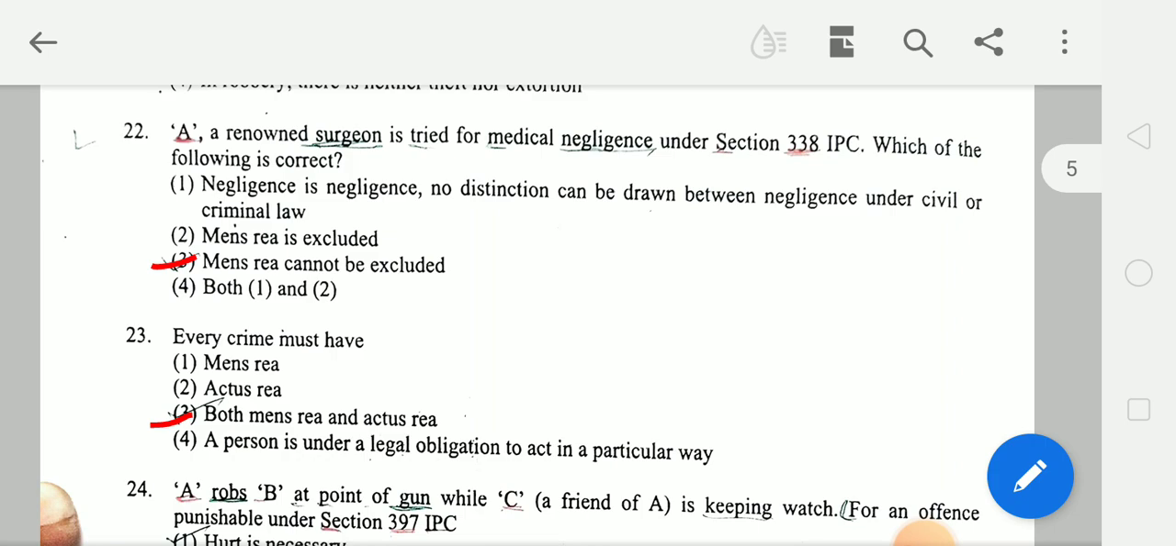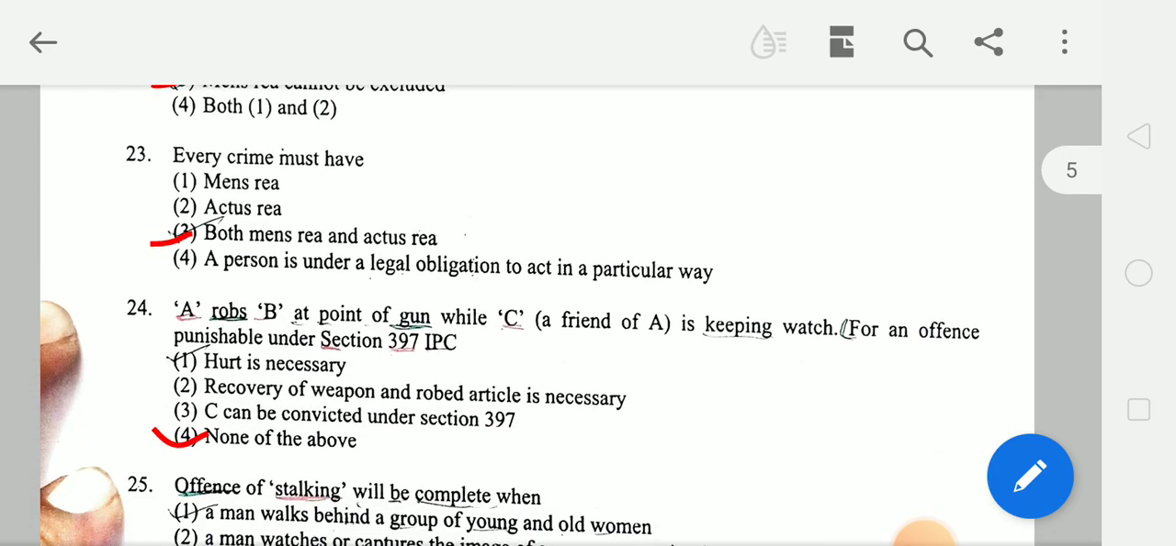Next, a renowned surgeon is tried for medical negligence under Section 338 IPC. Which of the following is correct? Correct answer is mens rea cannot be excluded. Next question. Every crime must have both mens rea and actus reus.